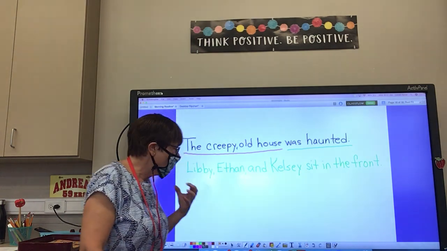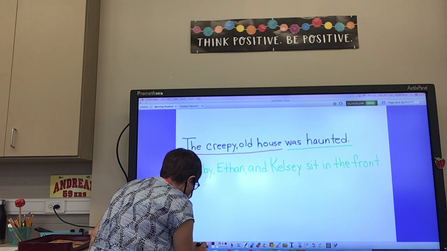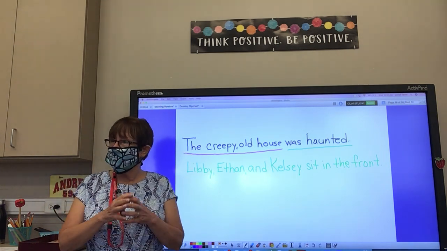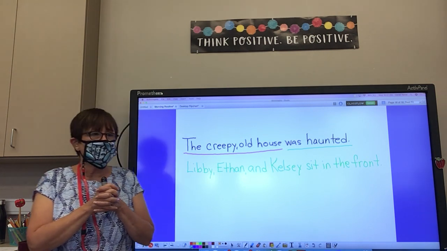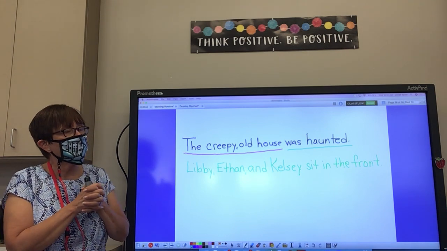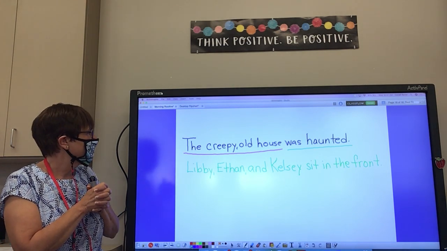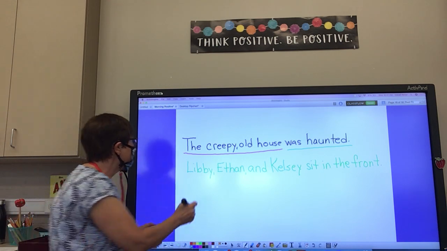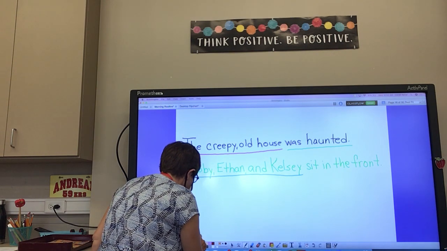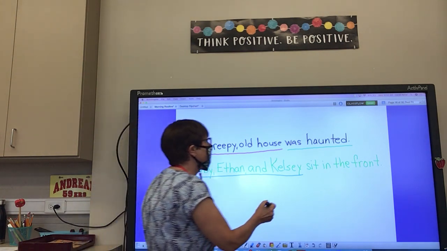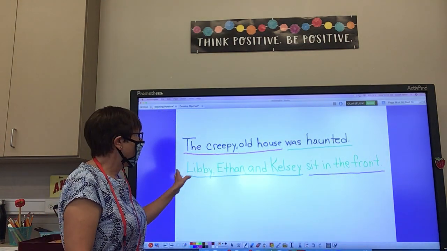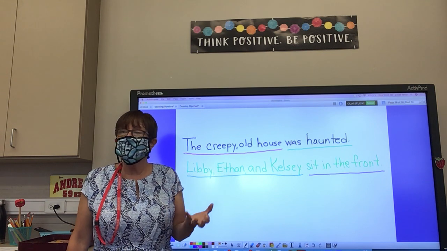Now, what would be our predicate or our subject? What is the subject of that sentence? What do you think the subject is? This could be tricky. What do you think? Kelsey? Libby, Ethan, and Kelsey. Very good. And so then what is our predicate? Sit in the front. That's right. So we can have a longer subject because there could be more than one person in the subject.